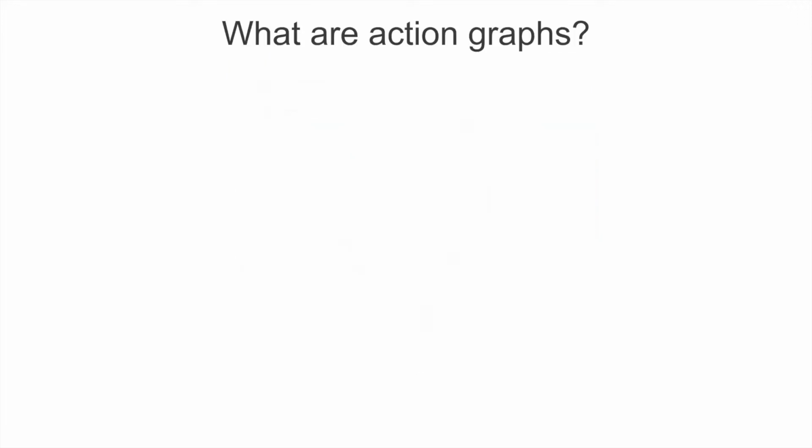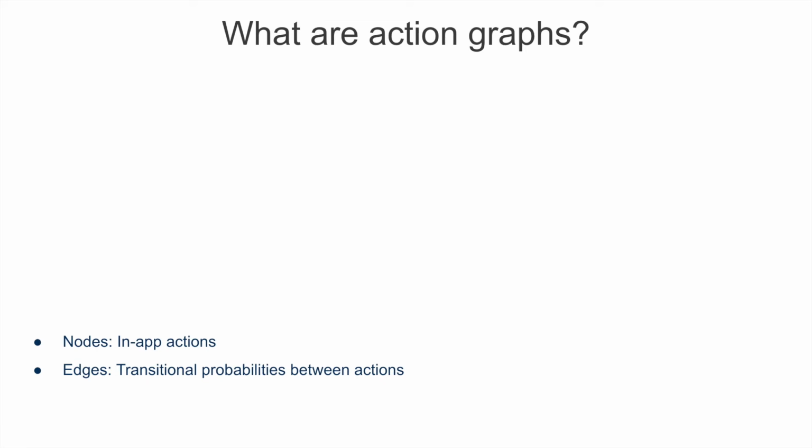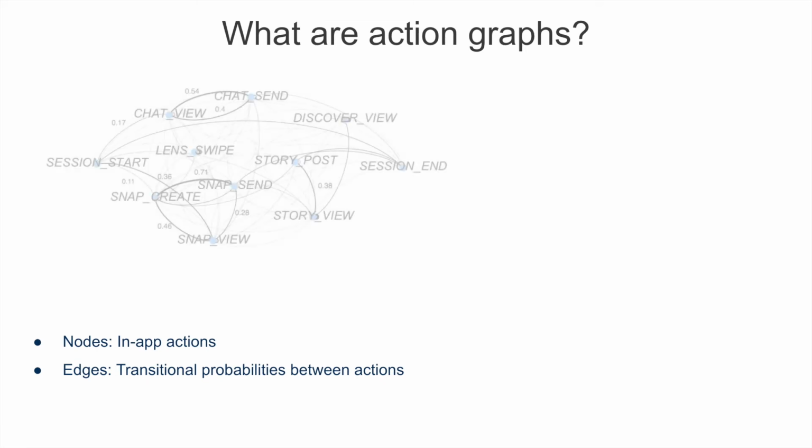Now, what are action graphs? Action graphs consist of the in-app actions we've just seen, and we compute the transitional probability between actions to form the graph. They are directed graphs with transitional probability as edges and actions as nodes.